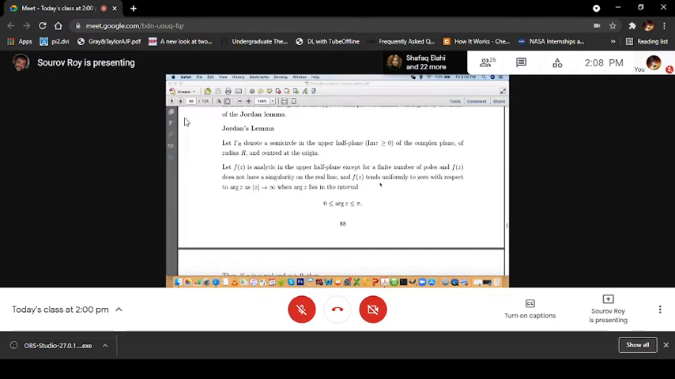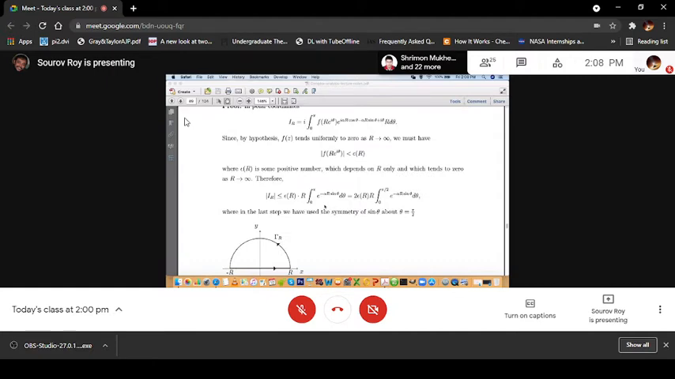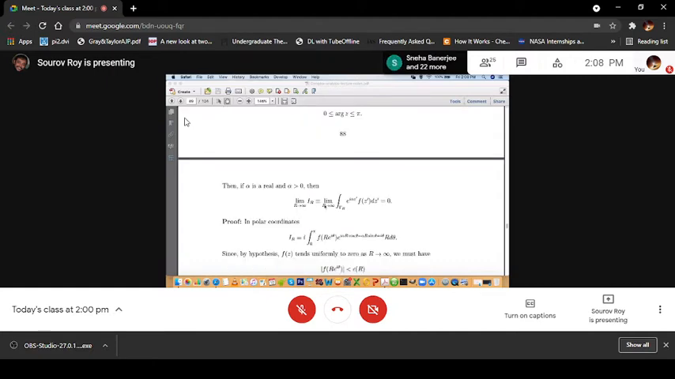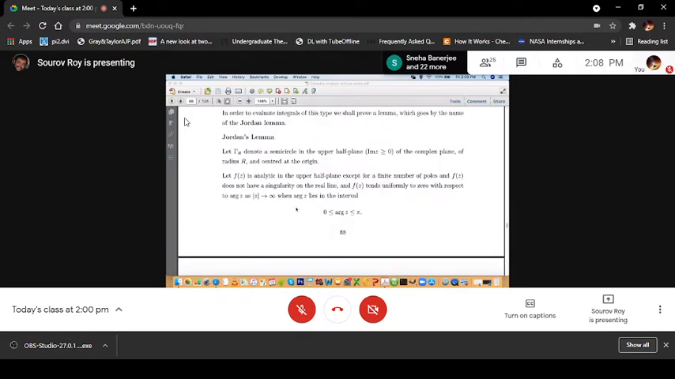So this is gamma, radius R centered at the origin, in the upper half plane. Let f(z) be analytic in the upper half plane except for a finite number of poles, and f(z) does not have a singularity on the real line. So these are the type of functions that we are going to discuss.